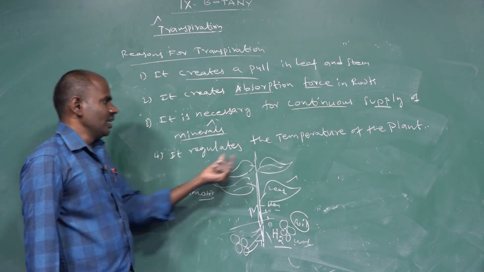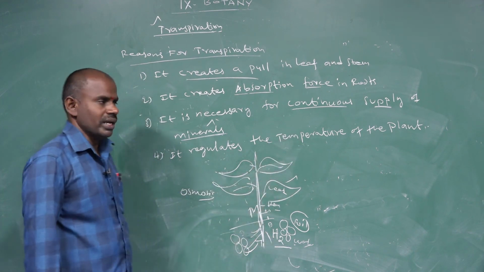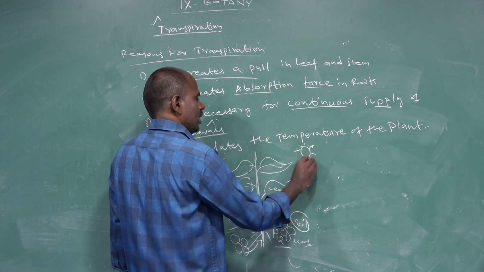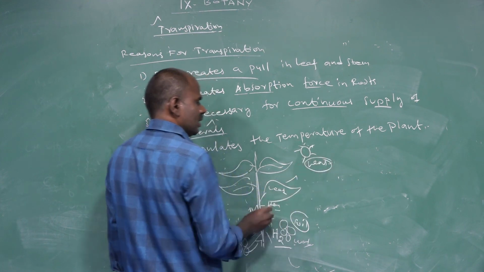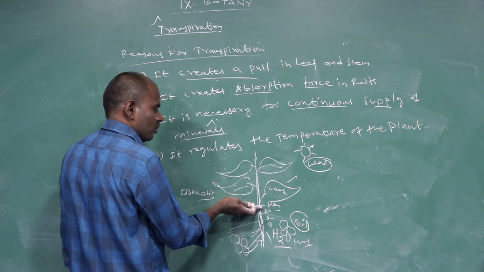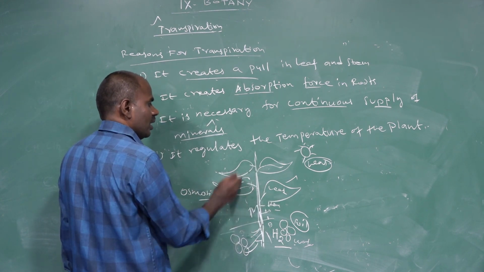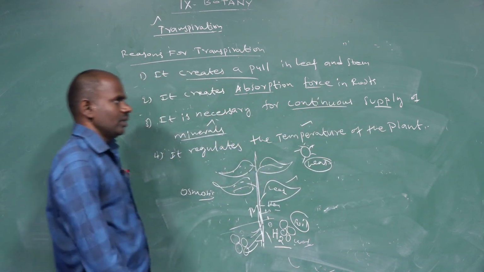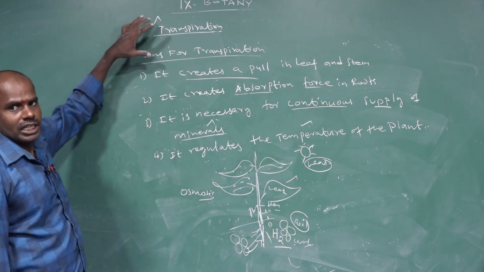Fourth, it regulates the temperature of the plant body. Suppose the heat increases in the atmosphere. It increases the uptake of water molecules through the root and stem system to regulate the temperature of the plant body. There are four reasons for this transpiration process.